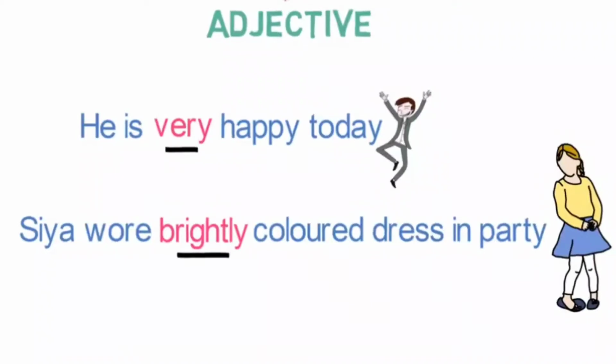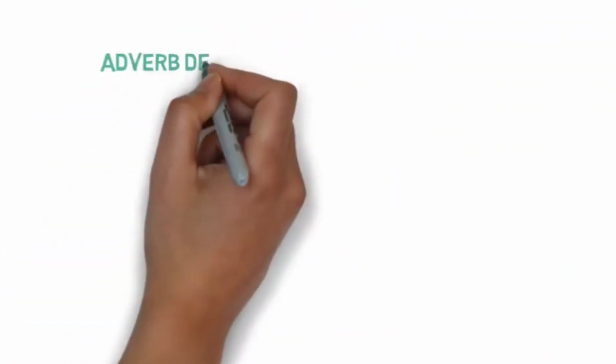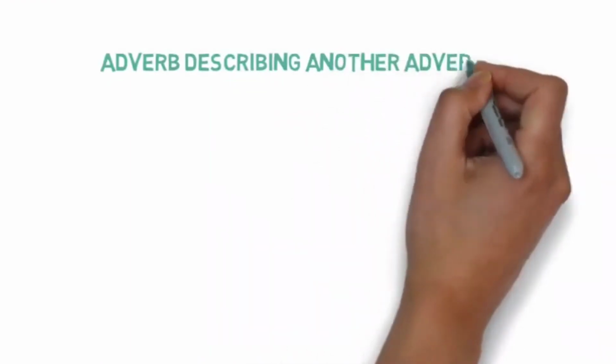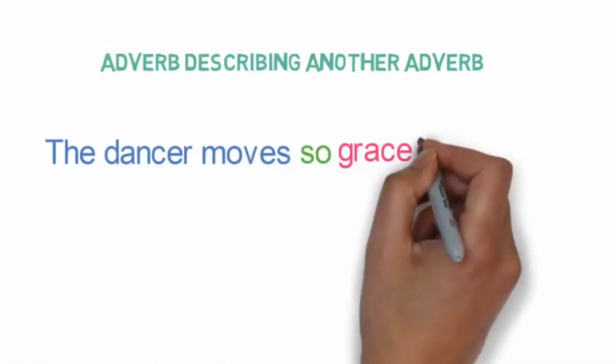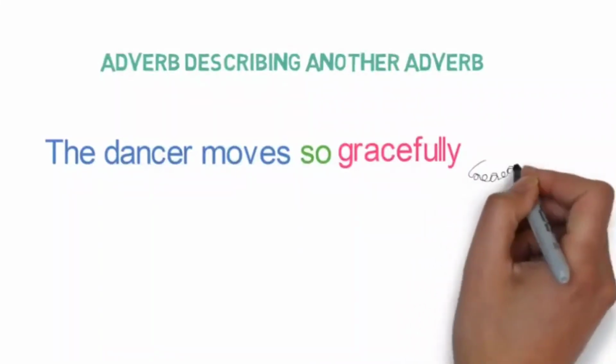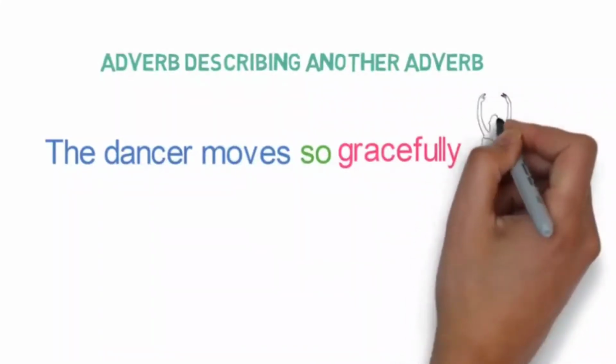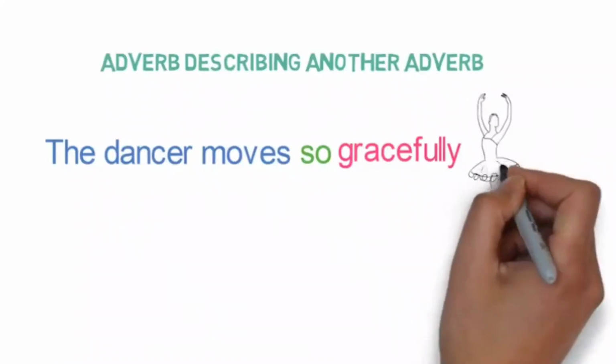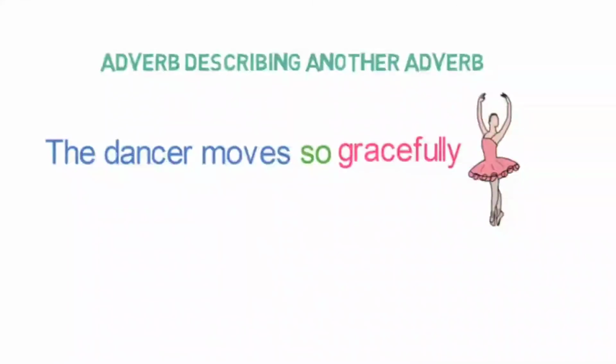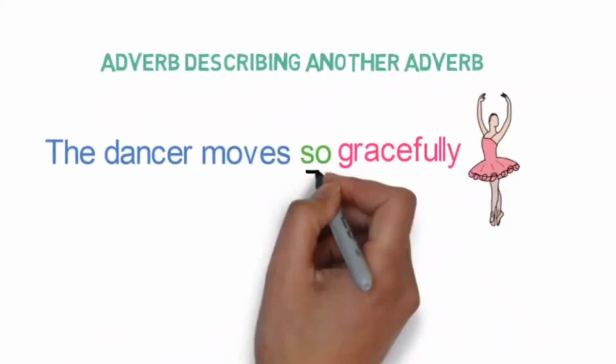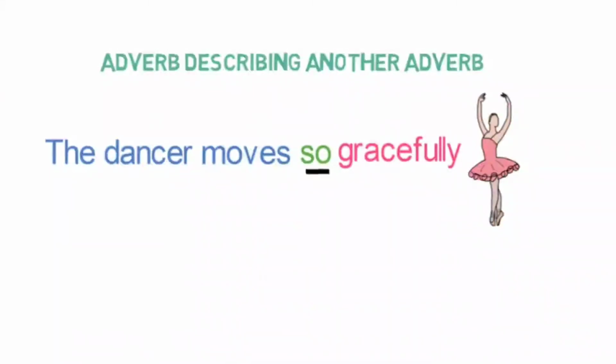Now let's look into some examples of adverbs that describe some other adverb in the sentence. The dancer moves so gracefully. Here how the dancer moves is described by the adverb gracefully. But the word so here is describing the intensity of the word gracefully, and thus actually describing the adverb.